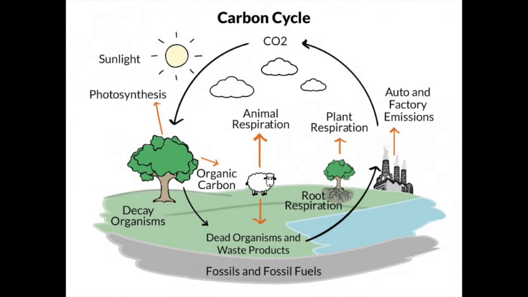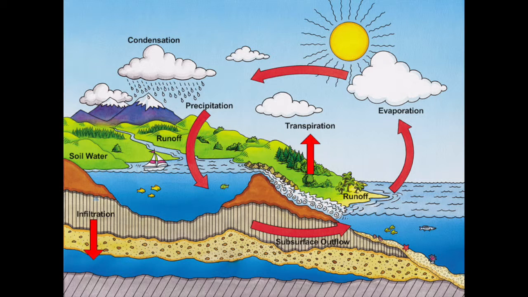For the carbon cycle in the desert, it's hard to go along, considering there aren't very many plants and not very many animals. What comes from the dead plants and animals are fossil fuels, and that's also enriching carbon, and that's what goes up into the sky and causes CO2.